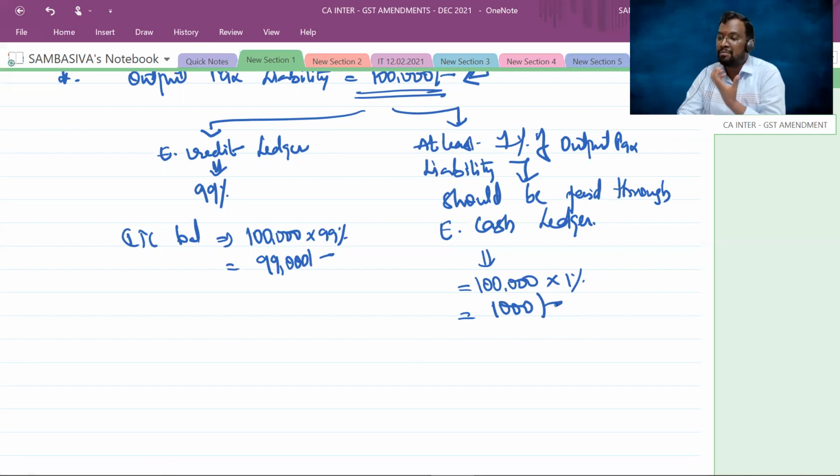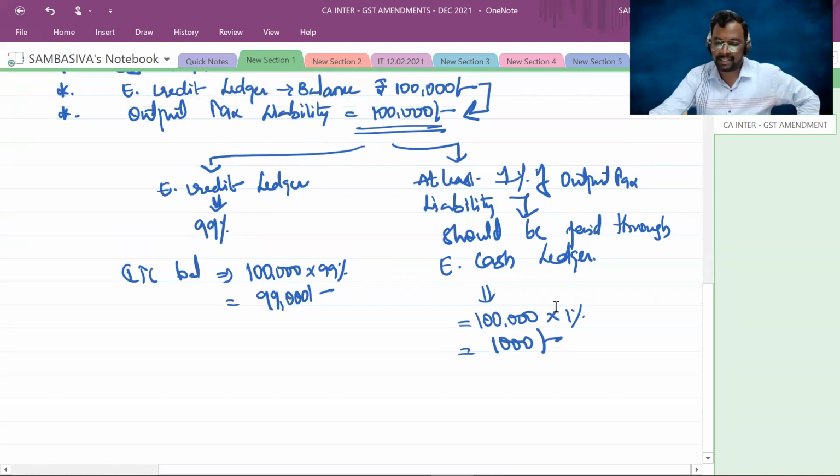Though you have sufficient balance in your electronic credit ledger, still you are not entitled to use the entire amount. Only 99% of your output tax liability can be discharged through the electronic credit ledger, and this is the provision as per rule number 86B.